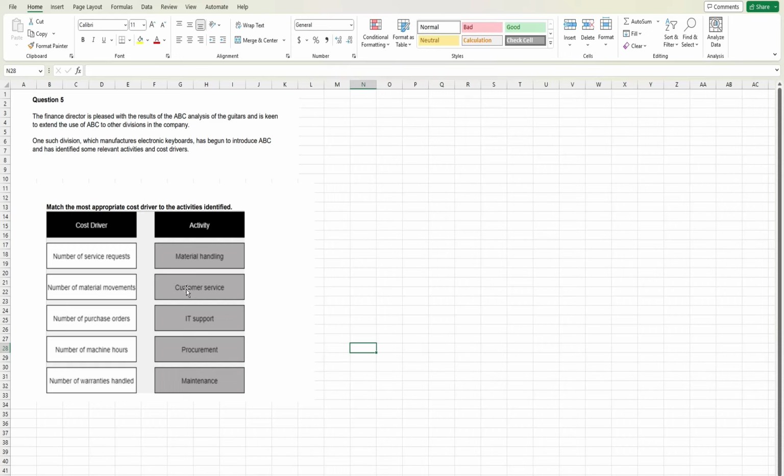Again, customer service: number of service requests? Yeah, right. So sorry, number of warranties handled, because what we provide the customer in return is the warranty service, right? The guarantee service. So this will be number of warranties handled. If we have IT support, in that case, number of service requests, and in the case of procurement, the number of purchase orders, and in the case of maintenance, that is the number of machine hours.